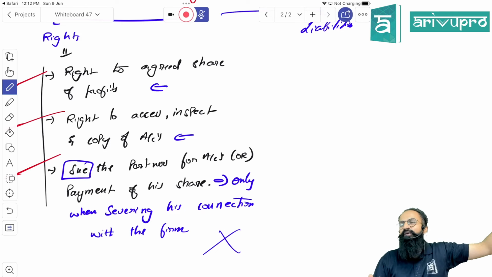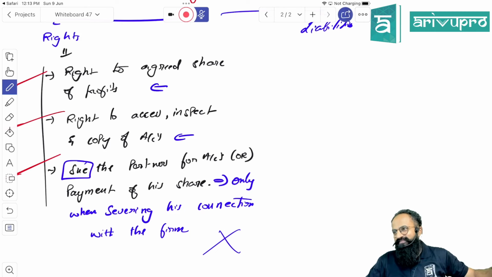Exit. When you are exiting, you will get a right. That time you can go and file a case to get the money. Clear? Until then, no.